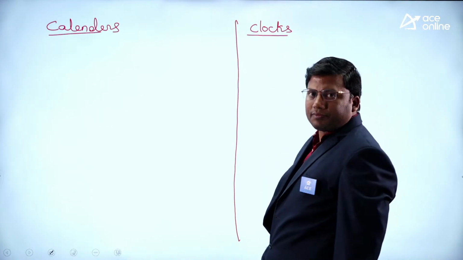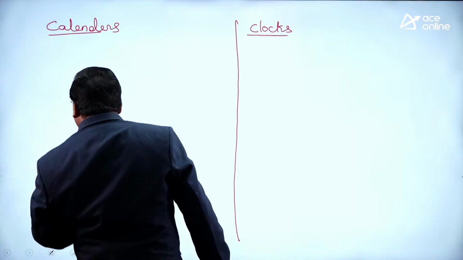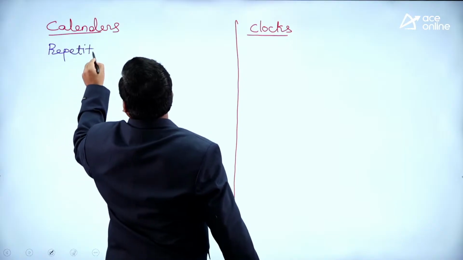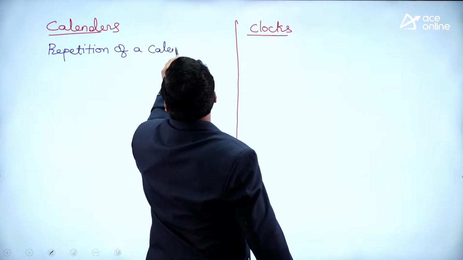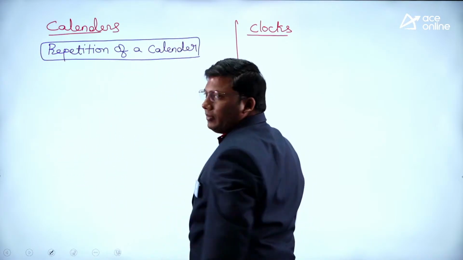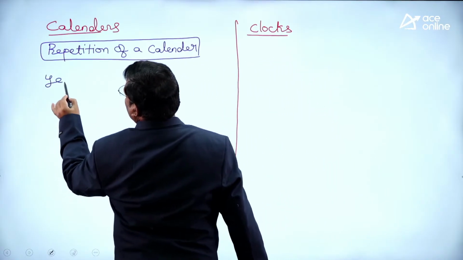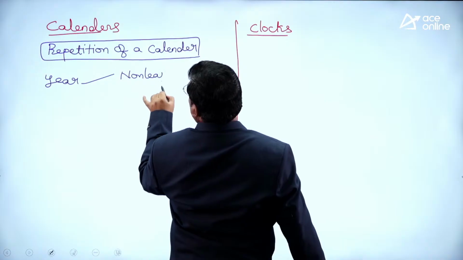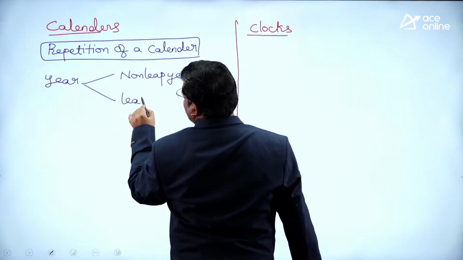Calendar and clocks. Listen carefully to the calendar based problem. The most important concept is repetition of a calendar. Now, if you see here, a year can be of two types. It can be a non-leap year, or it can be a leap year.